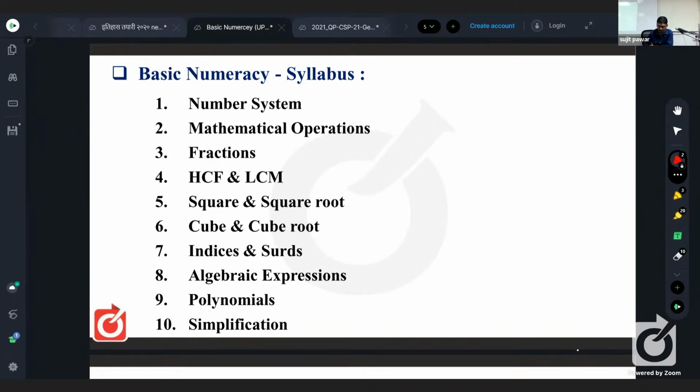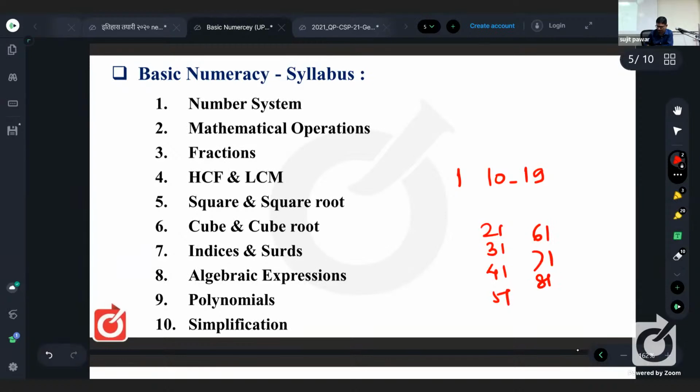The digit 1 will be first of all in the number 1. Then immediate next it is at 10. Then 10, 11, 12, 13, 14, 15, up to 19. So those who were saying 11 times like that, they now got that it is 11, 12, 13 also. So after 19, we have 21, 31, 41, 51, 61, 71, 81, 91, and 100.